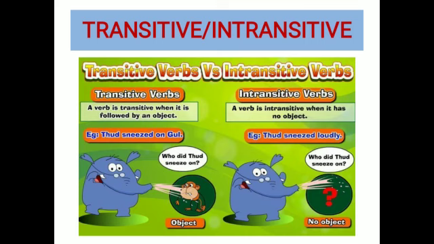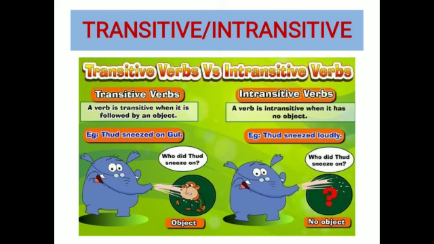So these types of verbs that need an object to complete the sentence are called transitive verbs. On the other hand, if I say I cried, I cannot cry something, or I cannot cry someone. So these types of verbs that do not need any kind of object to complete the sentence, and are not followed by an object, are called intransitive verbs.